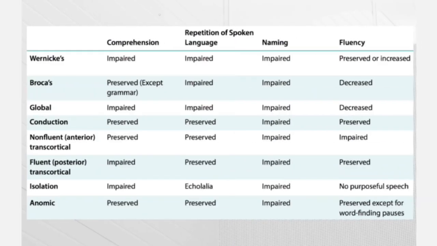ஸோ டோட்டலாக பார்த்துக்கிட்டோம்னா we have 8 types of aphasia. இந்த 8 types of aphasia there is one thing common. என்னன்னு பார்த்தோம்னா that is the naming. இப்போ ஒரு ஆப்ஜெக்ட் கொடுத்து இது என்ன அப்படின்னு கேட்டால் when the patient is able to understand what is that, and when the patient is able to tell what is that, it is called as naming. And எல்லா aphasia-லும் naming is impaired. இதுதான் காமன். ஸோ when the question says the patient is having naming impaired அப்படின்னா there is some aphasia.